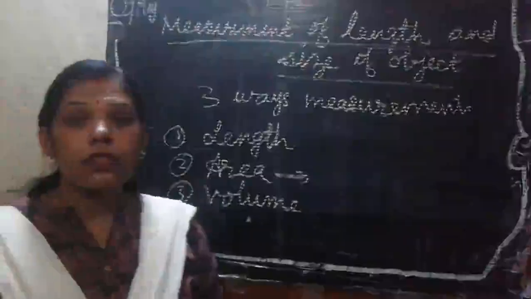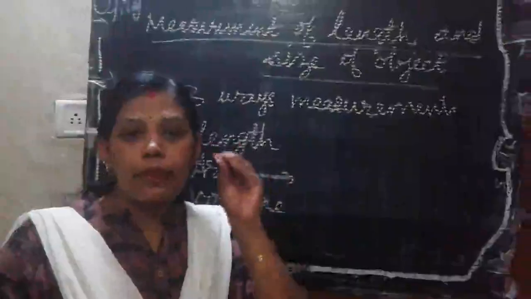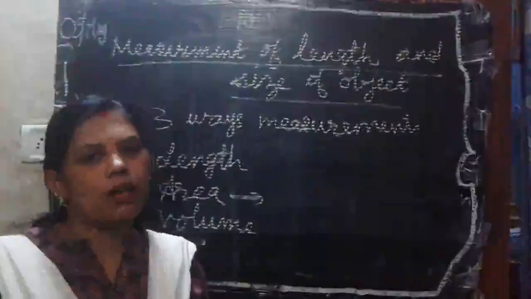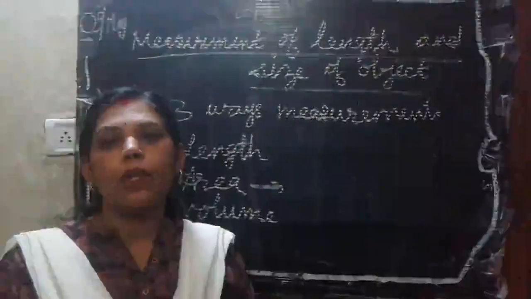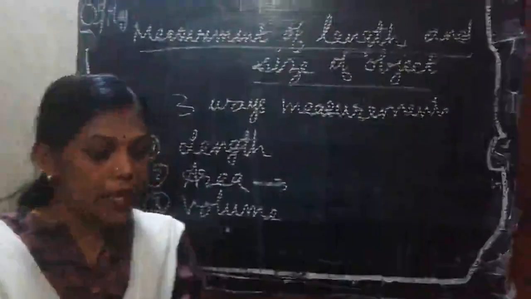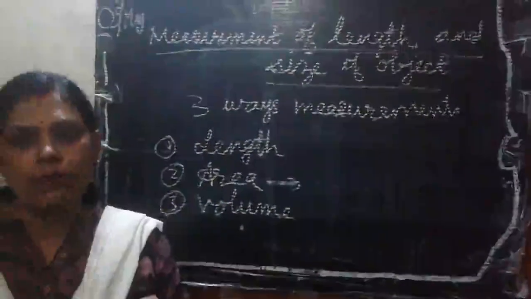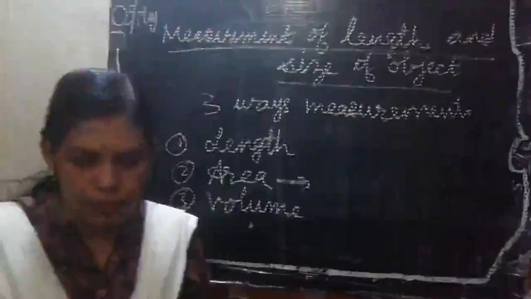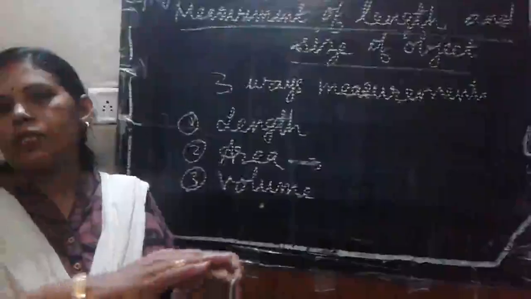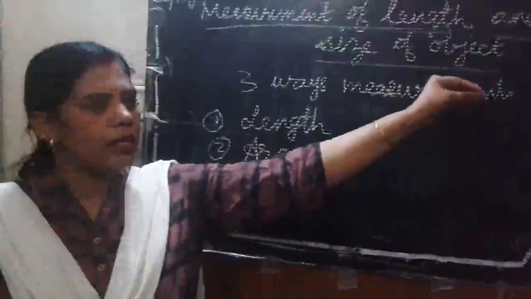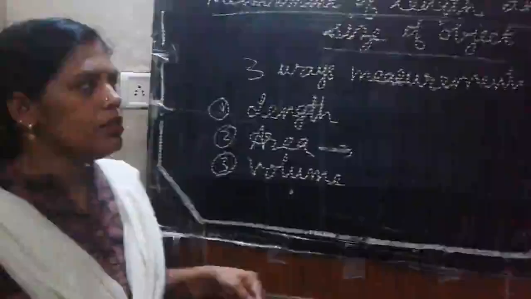There were no measuring tools in the ancient times, but at that time also people used to measure things. If they were walking, how did they measure distance? They used their foot, right? Then they said that this much foot distance is that place.